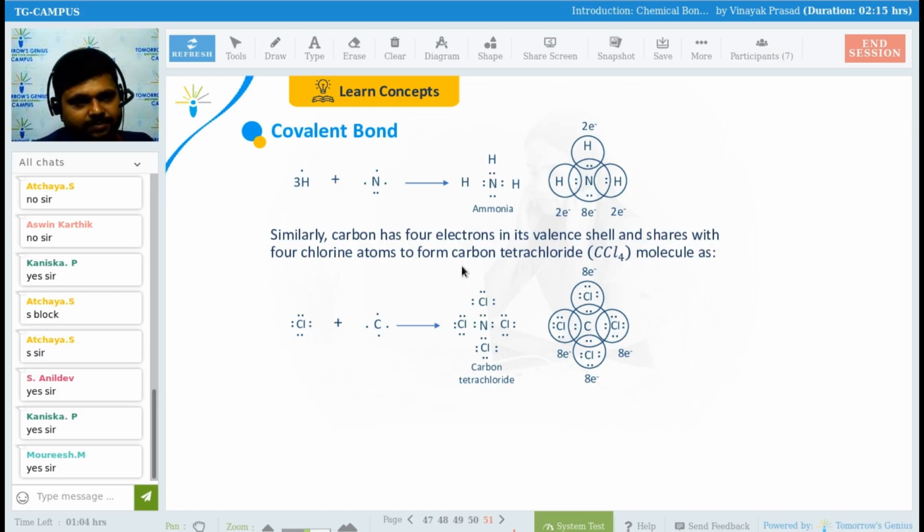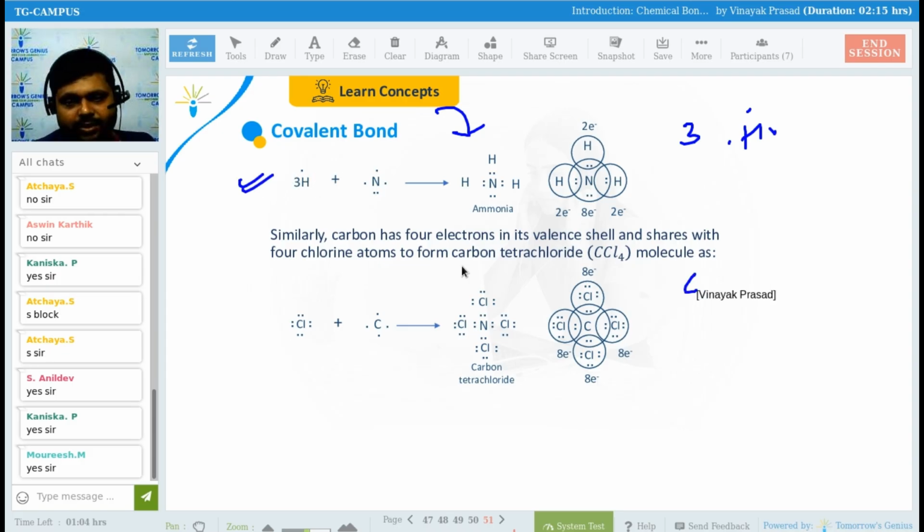See here, NH3. If you have to form a covalent bond for ammonia, how can you make it? So 3H are there, it means 3 electrons of H, and how many outermost electrons does nitrogen have? 5. Guys, are you comfortable with this? Yes or no? Should I draw this, or do you know it now? Will you be able to draw it or not? Please tell me.